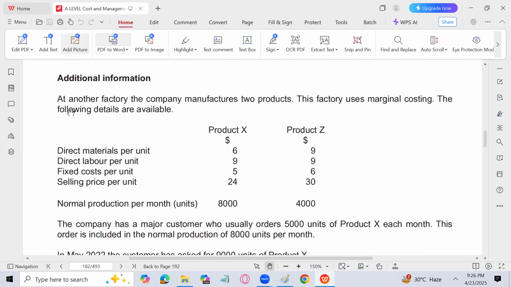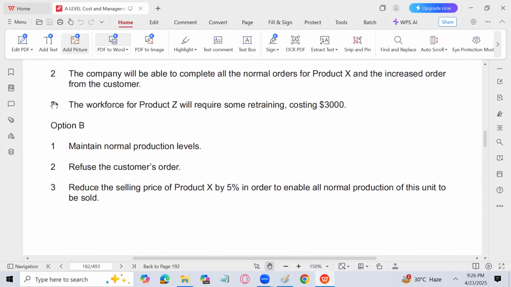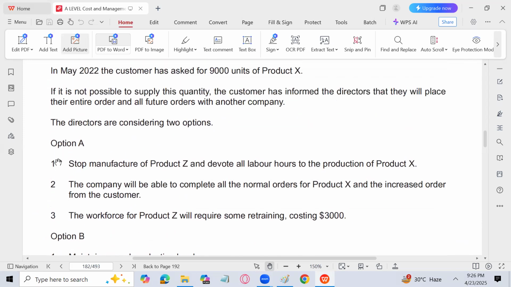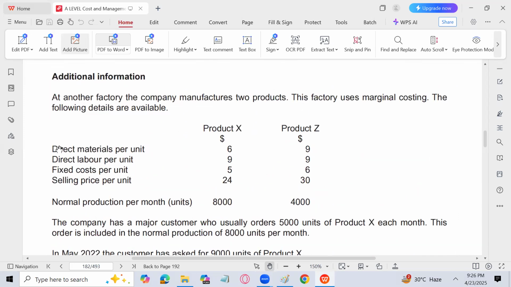So we are going to solve a question from AS accounting for the topic of marginal costing. And this question has come in which paper? May, June 22, marginal costing. Let's see what he's saying. At another factory, the company manufactures two products. This factory uses marginal costing. The following details are available.